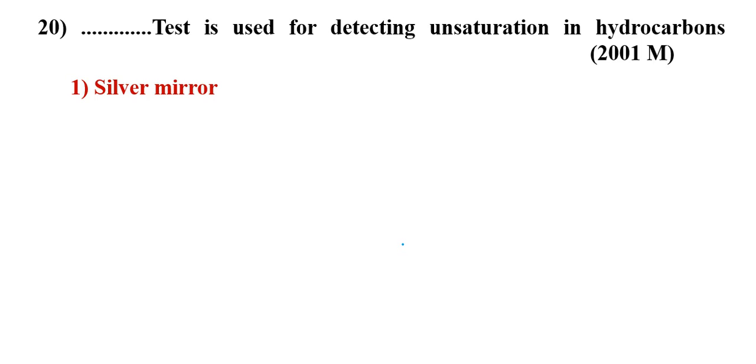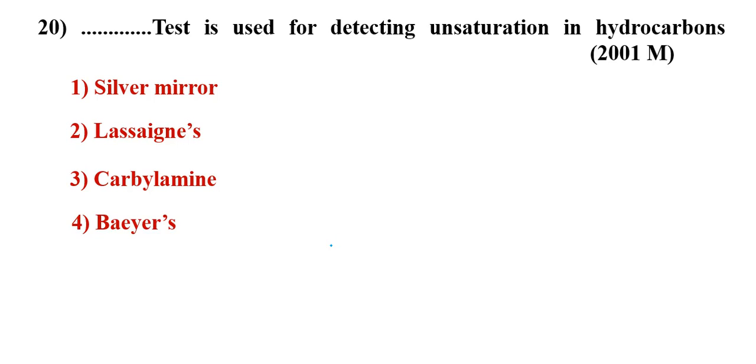Which test is used for detecting unsaturation in hydrocarbons? Silver mirror, Lassaigne's, carbylamine, Baeyer's test. What is the Baeyer's test? Cold dilute alkaline KMnO4.